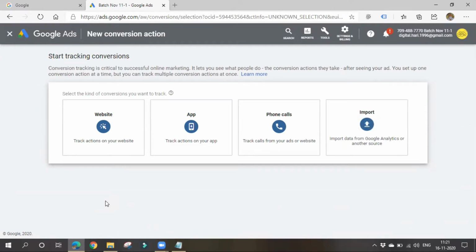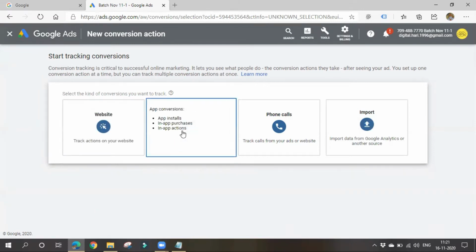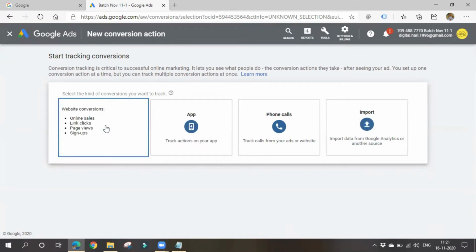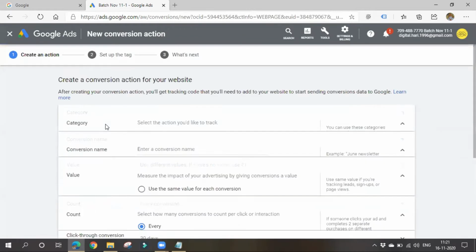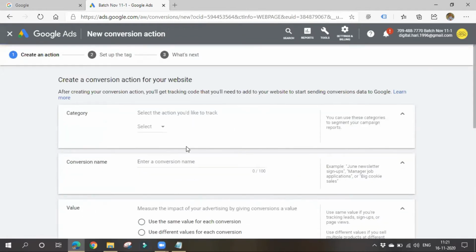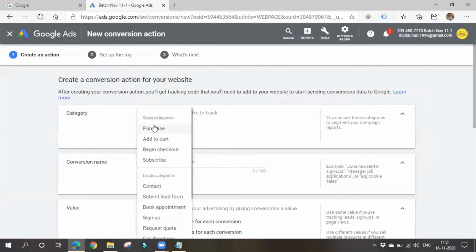Right, so let me go to the website now. As I don't have a mobile app, I'll go with website. I want to track the actions of visitors on my website, so click on this. Next, create a conversion action for your website. Choose one category. Select the action you'd like to track. For purchase, if people make a purchase on your website, it will be counted as one conversion. If you want to track like that, you can choose purchase.